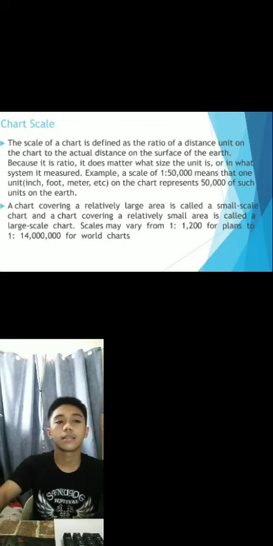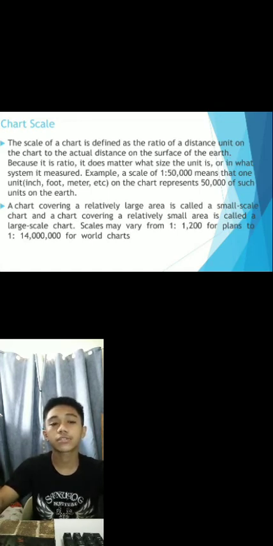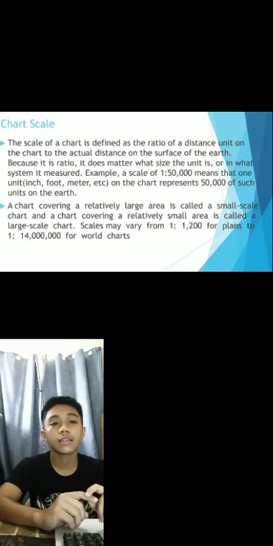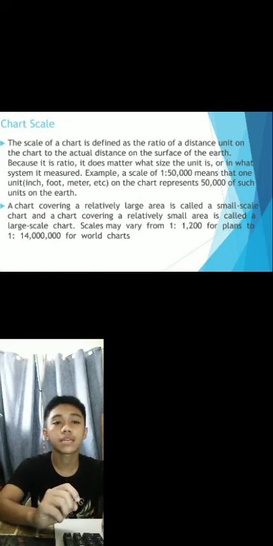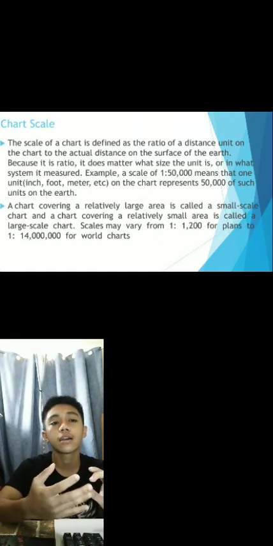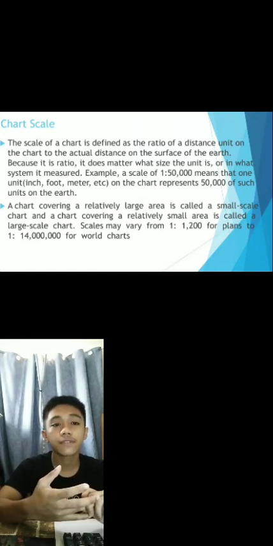Chart scale. The scale of a chart is defined as the ratio of a distance unit on the chart to the actual distance on the surface of the Earth. Because it is a ratio, it does not matter what size unit is used or in what system it is measured. For example, a scale of 1 to 50,000 means that 1 unit, inch, foot, meter, etc. on the chart represents 50,000 of such units on the Earth.